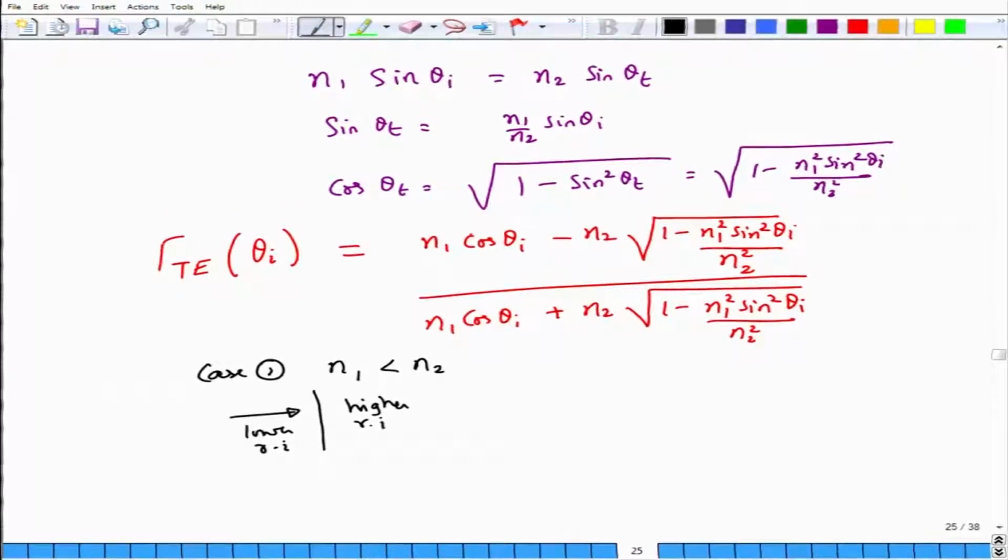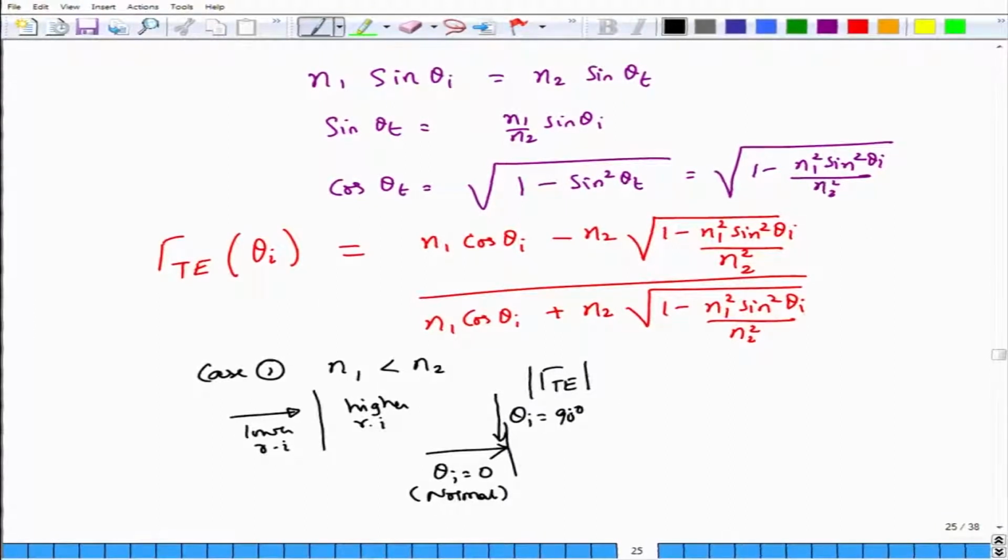So, let us see what happens to the magnitude of the reflection coefficient as we now vary the angle theta i. What is the limit over which I can vary the angle? Well, one limit is theta i equal to 0, which is of course what we call normal incidence, and at the other end you might have the electromagnetic wave incident just at the grazing angle, along the surface of the interface, okay. So, this will have theta i equal to 90 degrees, and this is called the grazing angle, okay.